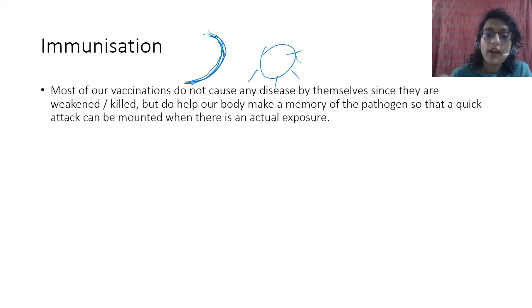So even if they are killed, what does it mean? Their internal things are not working, but this structure, the antigenic structure, still exists.